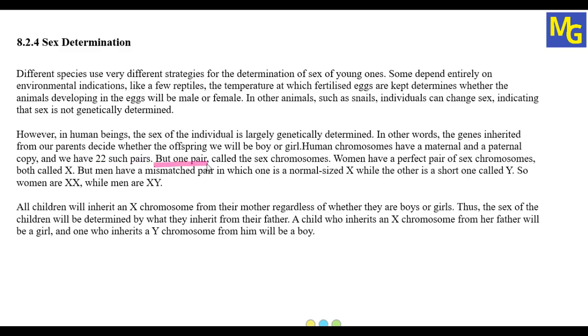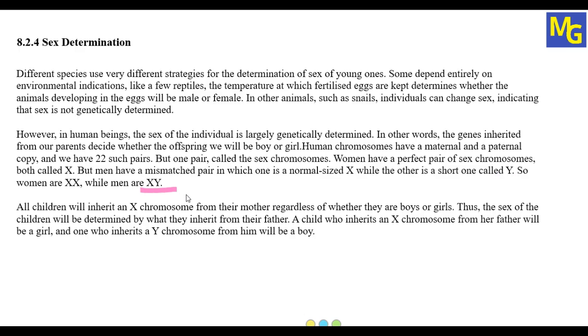But one pair, which is called the sex chromosome, will decide whether the young one will be a boy or a girl. Women have a perfect pair of sex chromosomes called X. So in the case of females, the sex chromosome pair we have is a perfect pair, that is X. Means the woman has XX as the sex chromosomes. But men have a mismatched pair of sex chromosomes. Mismatched means one is X and one is Y, and it is denoted as XY.